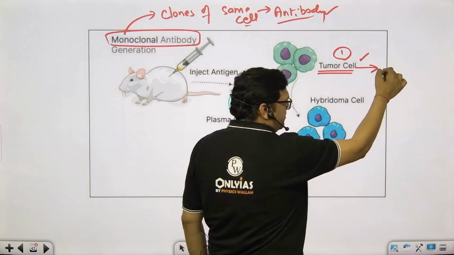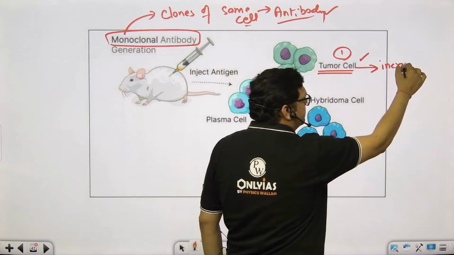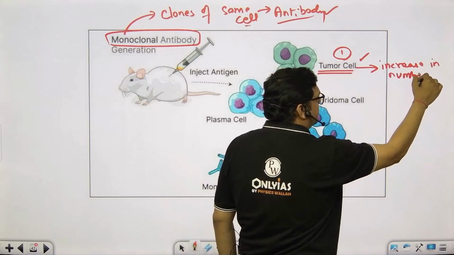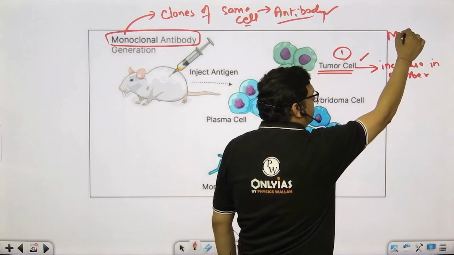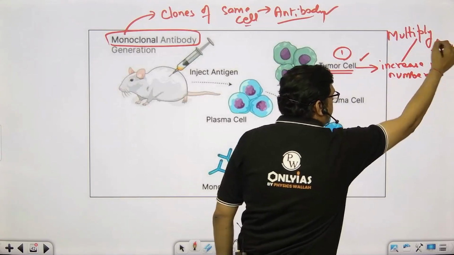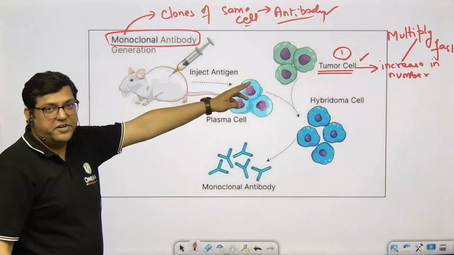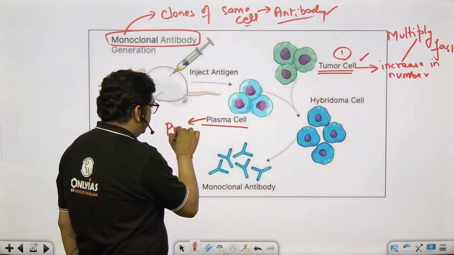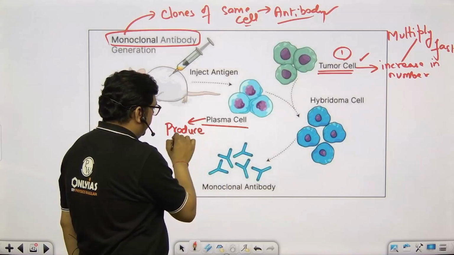Because they can increase in number, or you can say they multiply fast. Since they multiply fast, we need a tumor cell. We also need the plasma cell. Plasma cells produce antibodies,